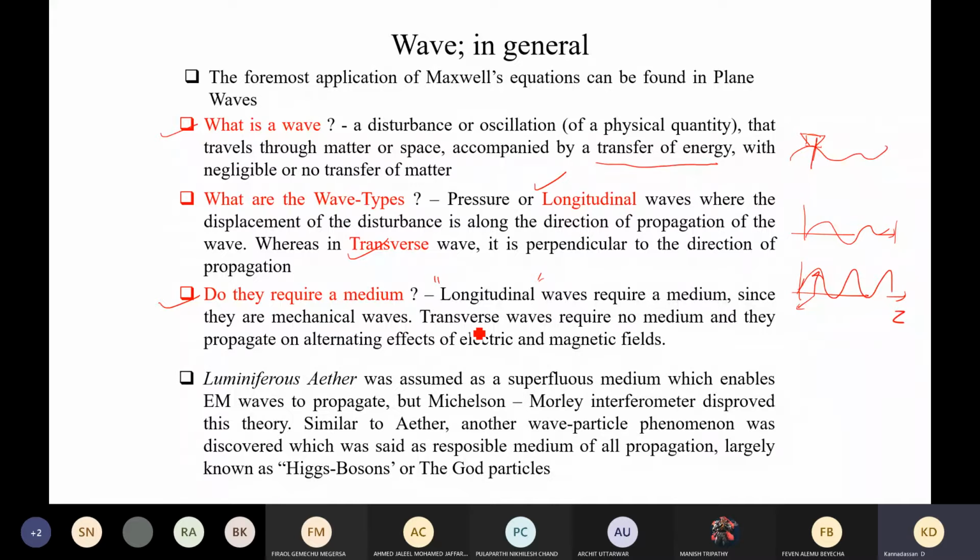But in the case of transverse waves, the energy is perpendicular and it does not depend on any medium's behavior. Therefore, no medium is required for them. They can simply travel along. One of the important examples is electric and magnetic fields. This is also applicable to light. This is why, from the sun to the earth, there is nothing else, completely vacuum space, but still the light wave travels along.